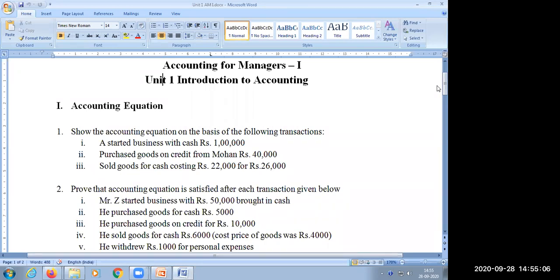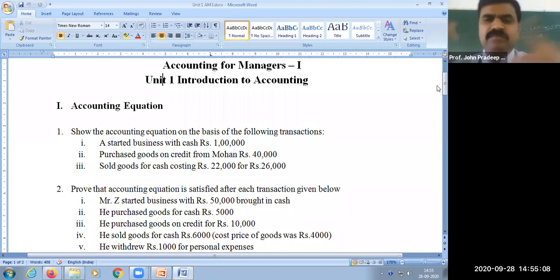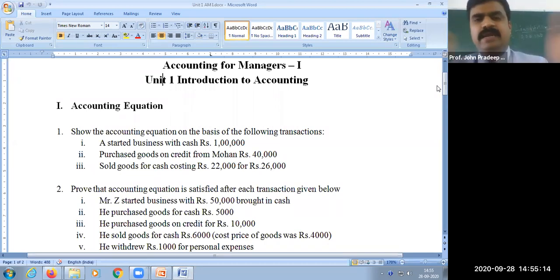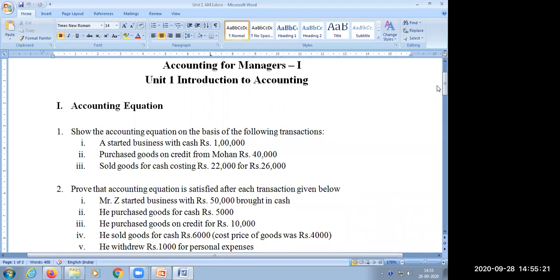There will not be any clash of topics between what I'm taking and what sir is taking. That's why I'm telling you to divide the book into two parts, one for Baby sir and one for me.